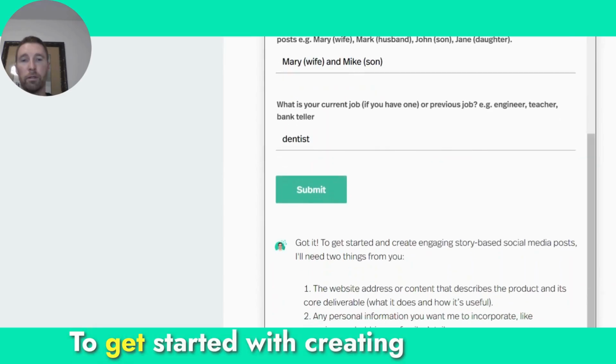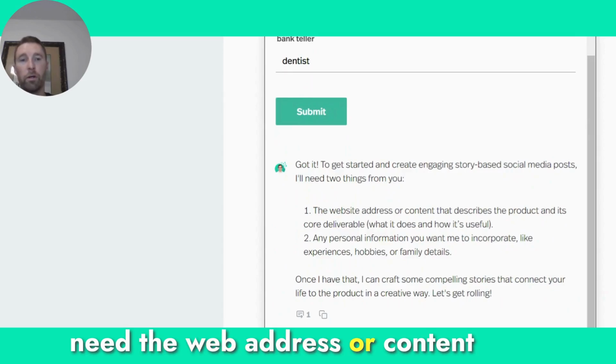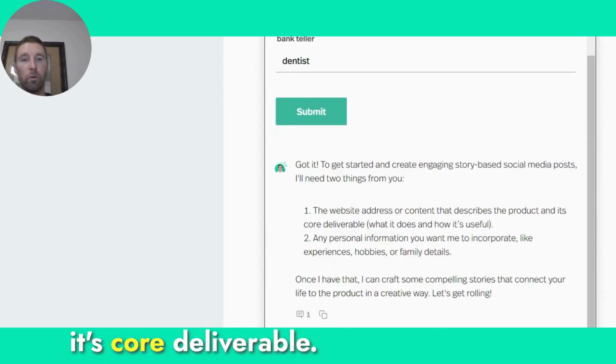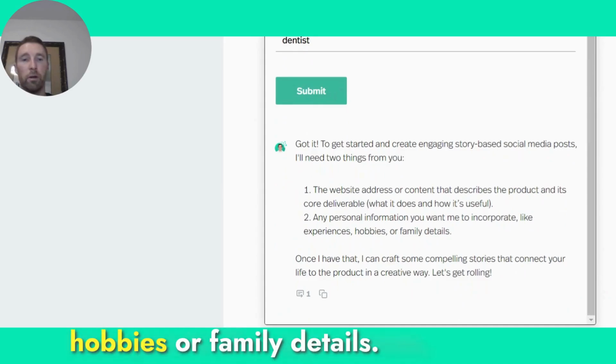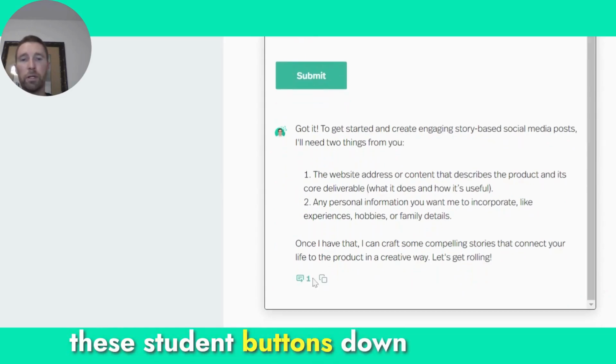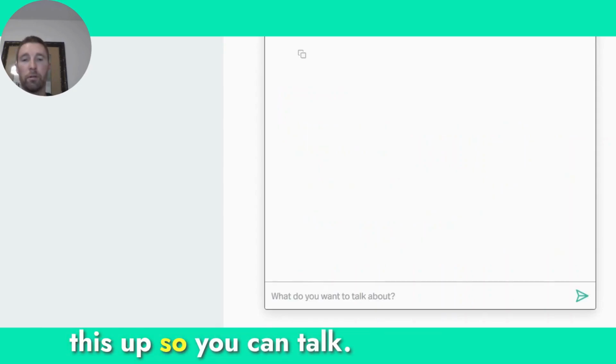Got it. To get started with creating engaging story-based social media posts, I'll need 2 things. I need the web address or content that describes the product and its core deliverable. What does it do and how is it useful? And any personal information you want me to incorporate, like experiences, hobbies, or family details. So these 2 buttons down here, these are if you want to copy it, and this is if you want to open this up so you can talk.